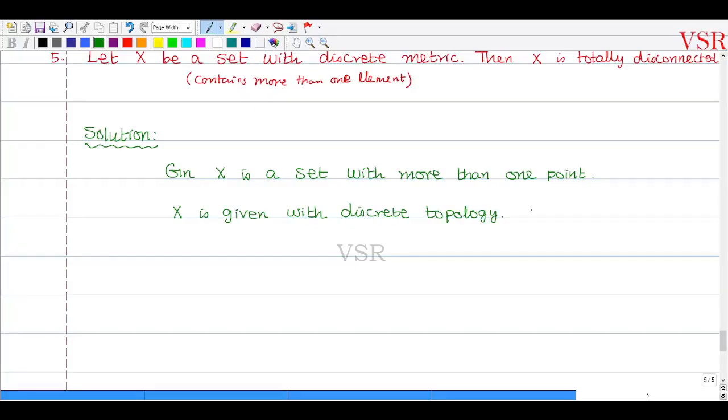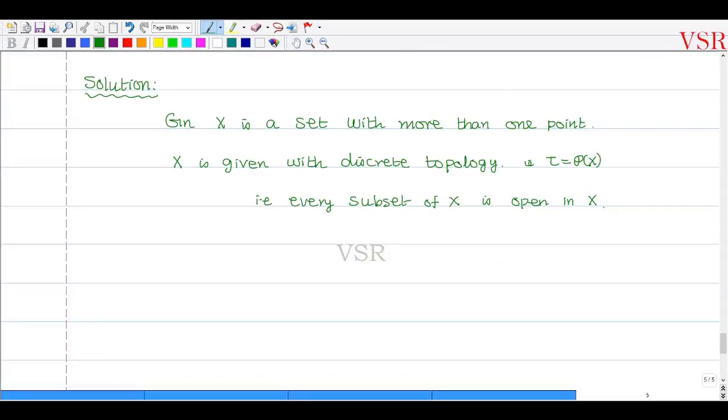That is, tau is equal to the power set of capital X. That is, every subset of capital X is open in capital X. Whatever set you give, it will be open. Now what am I going to prove? To prove: capital X is totally disconnected.